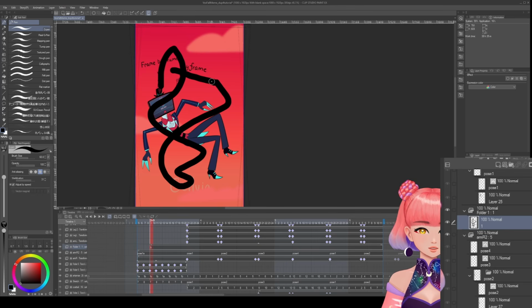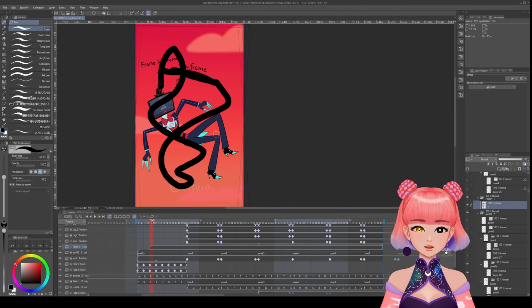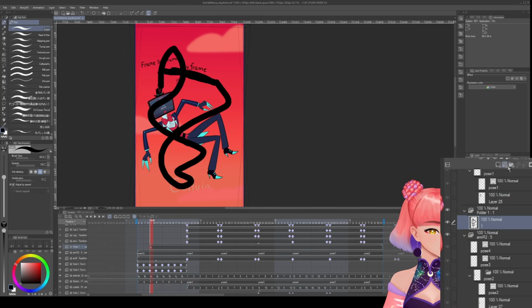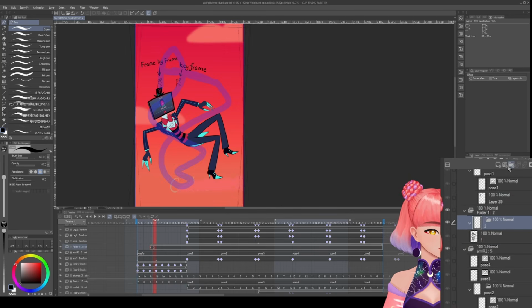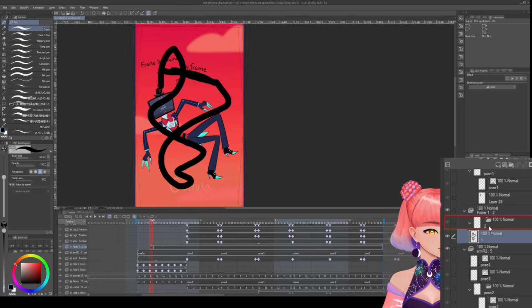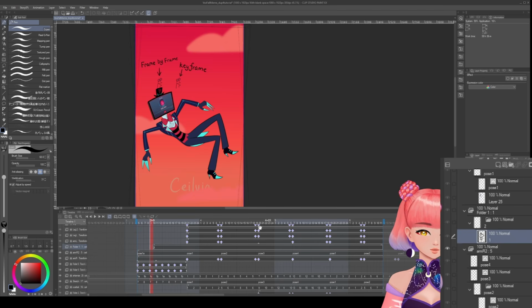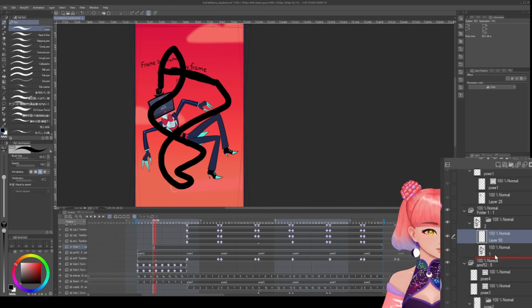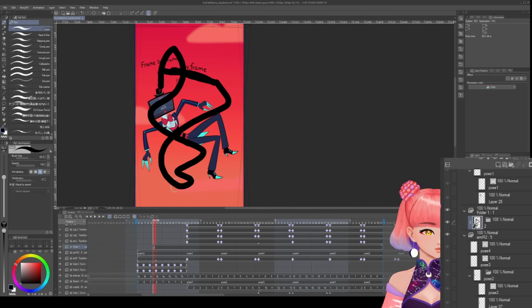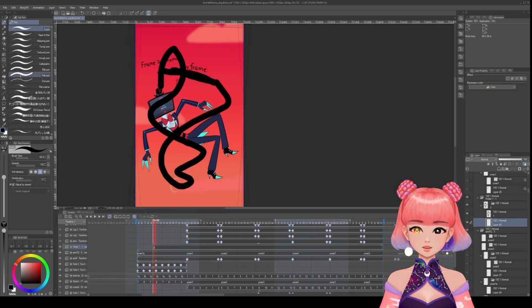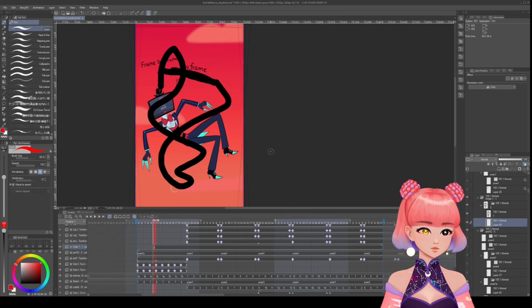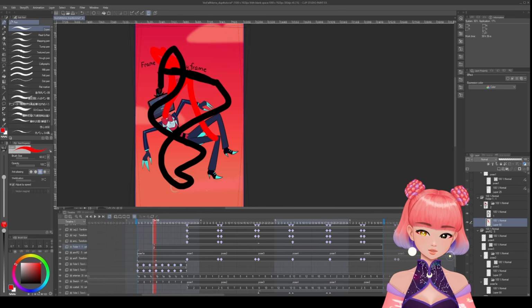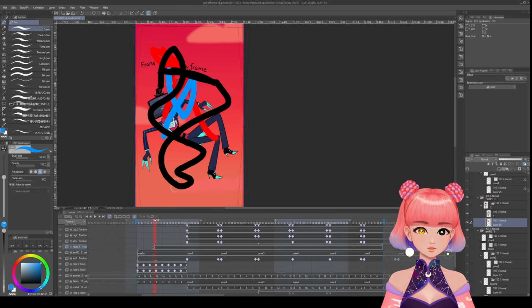So let's say this is my line art and I want to color it and I want to have a separate layer for the color. We can just create a new folder, boom, and we can put that into that. So now we have another frame. But in this frame, I can add a new layer, and now this layer is just part of frame 2. And I can add color in here. Let's do red. Sure. Okay, red is not very obvious in this context, so let's do blue.